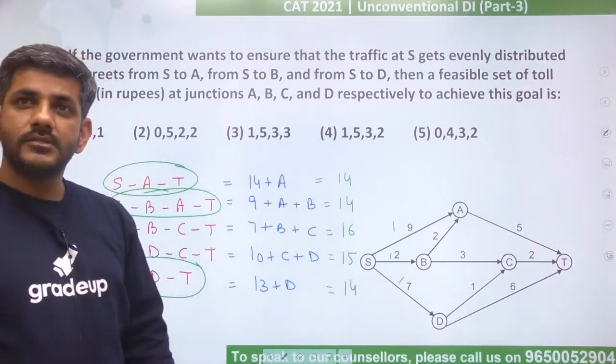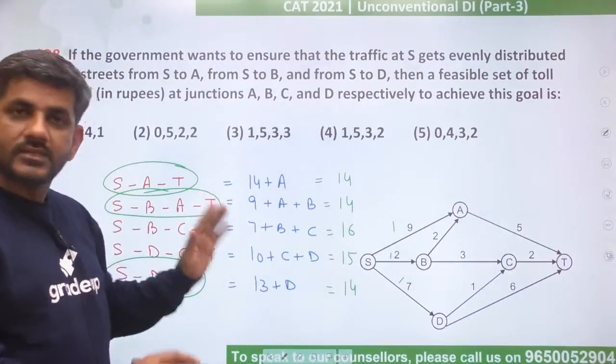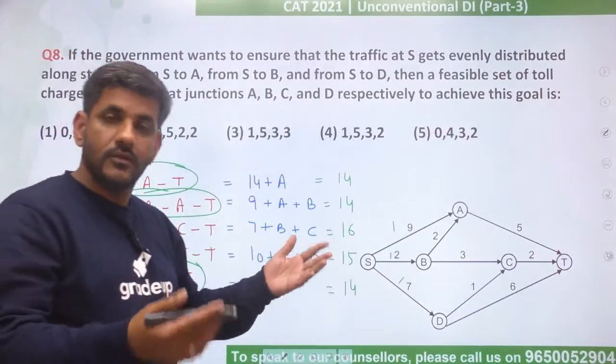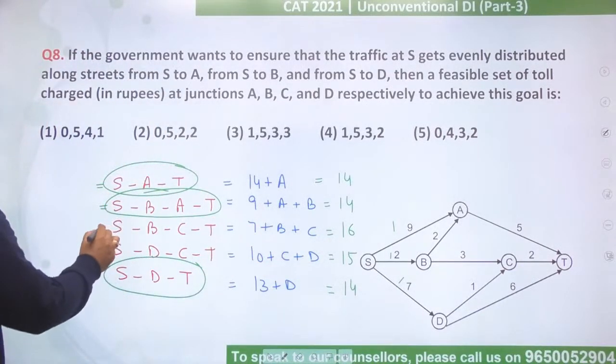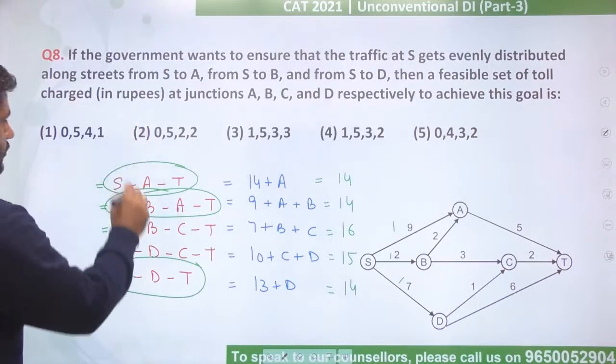Many of you are getting option 2, many of you are getting option 4. Let us check those as well, that is why they are not the answer. उनके बारे में भी मैं बात करता हूं. Let us check option 2 एक बार. Option 2 के हिसाब से 0, 5, 2, 2.